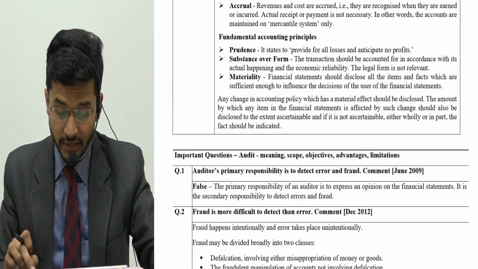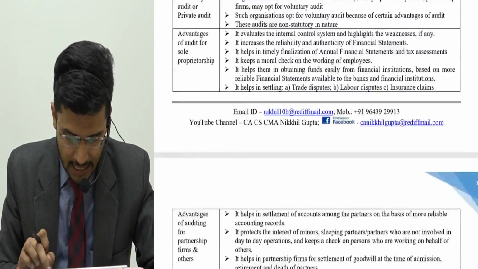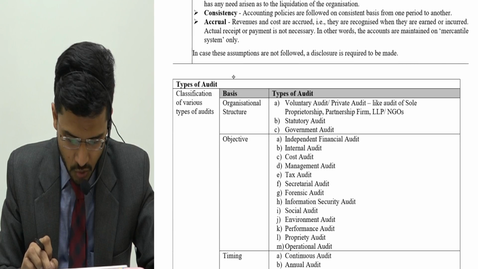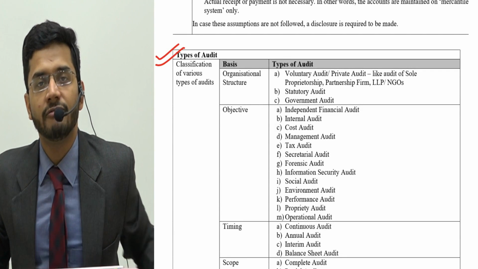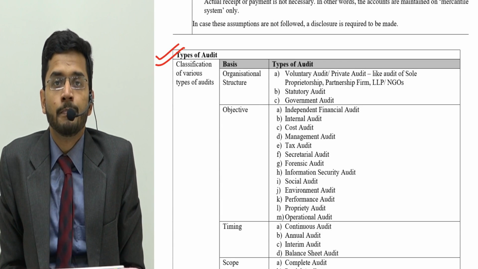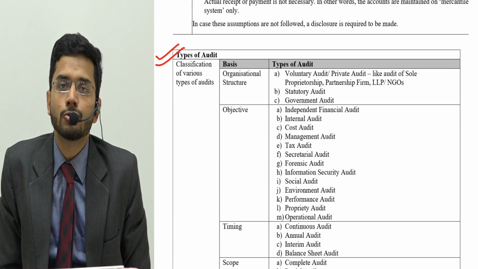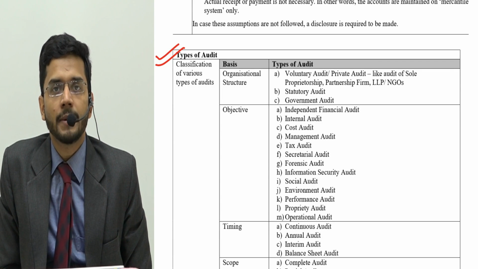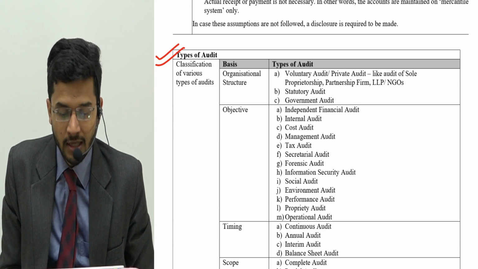You have to of course read them because they come in examination quite often, and these are the questions which we are skipping. Now we come on to the last aspect of our chapter, which is types of audit, and a very important aspect, guys, because in examination this topic along with miscellaneous audit, which we are going to do in our last chapter, these two topics are frequently recurring in the examination. So this topic is really an important topic.